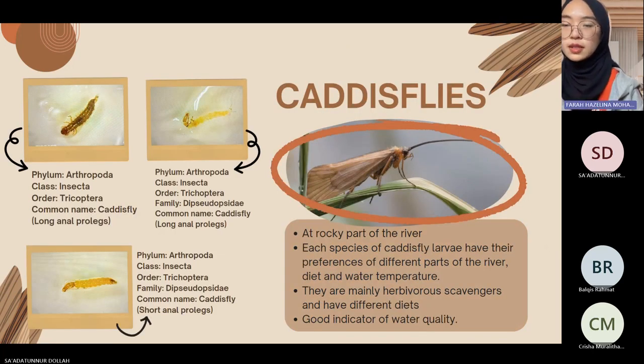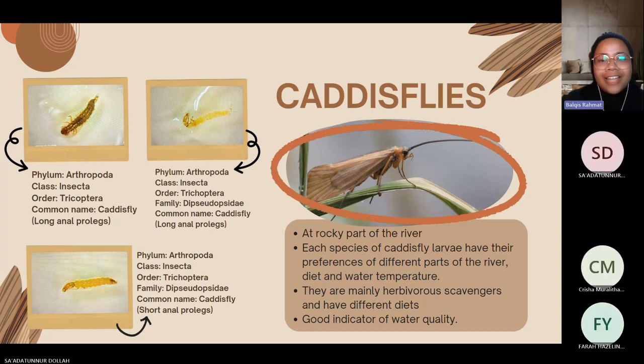Okay, I'm passing on the caddisflies to my friend Balkis. Next, we found a variety of caddisfly larvae. You can see on the slide there are three of them, which are with long anal prolegs, short anal prolegs, and brown color larvae. We found them on a rocky part of the river. Caddisfly larvae are adapted to specific minerals, water temperature, speed, pollutant concentration, and sunlight exposure of that particular area.